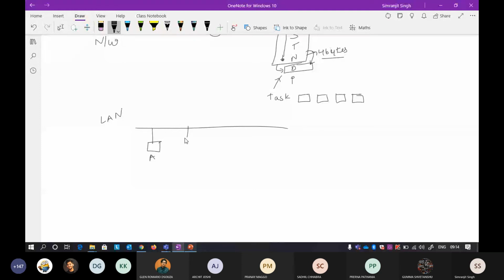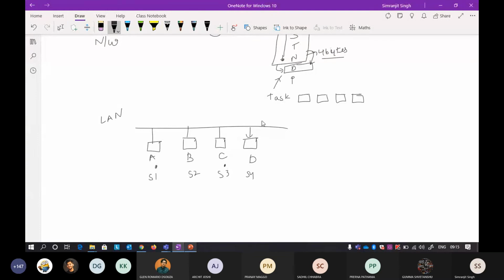Suppose this is A, this is B, and this is C, and this is D. Suppose A wants to communicate with another device, that is C. I'll call them station 1, station 2, station 3, station 4. So station 1 tries to communicate with station 3.